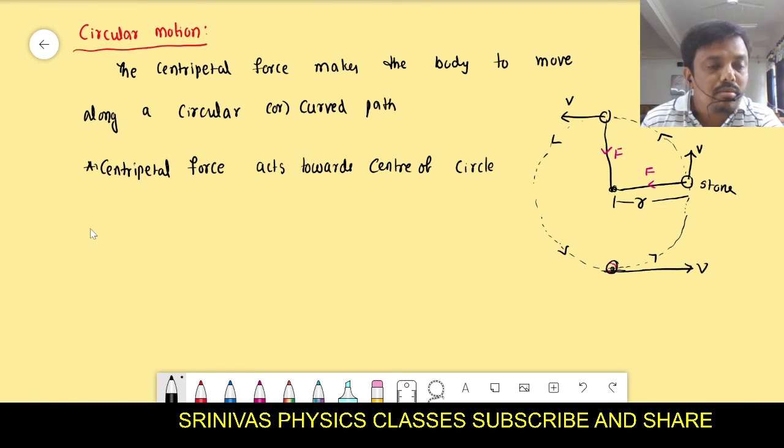Why is it not continuing in the circular path? Because if the string breaks, the centripetal force is missing, because your hand provides the centripetal force through the string. If the centripetal force disappears in the middle of the path, at that moment what happens?